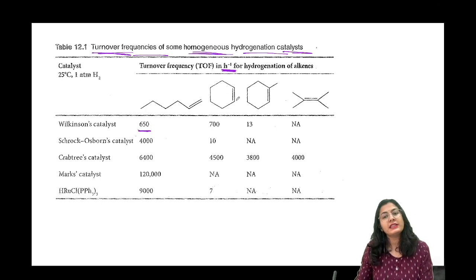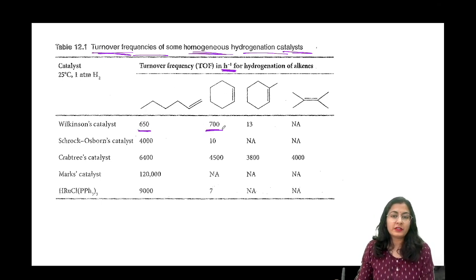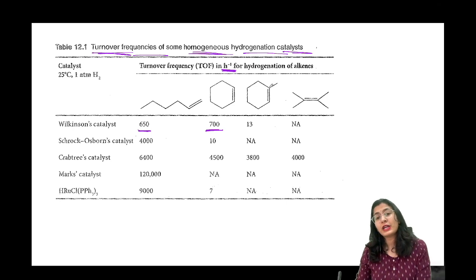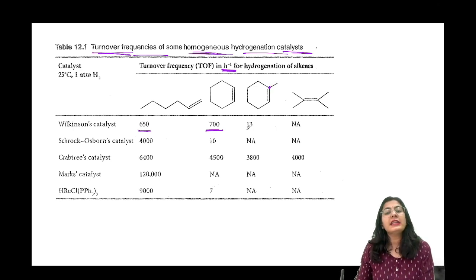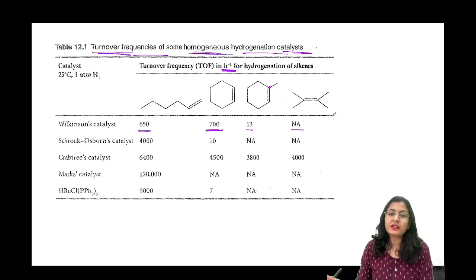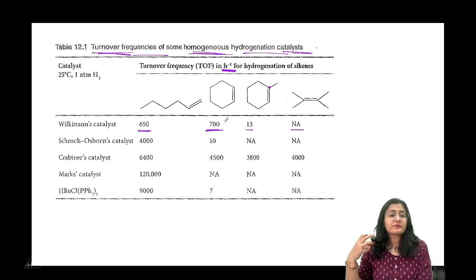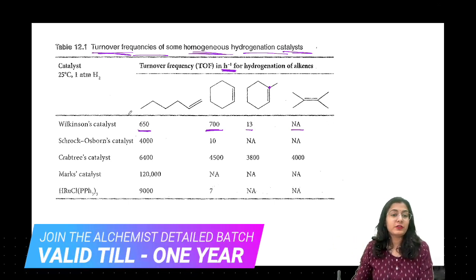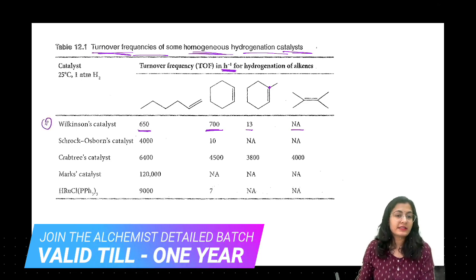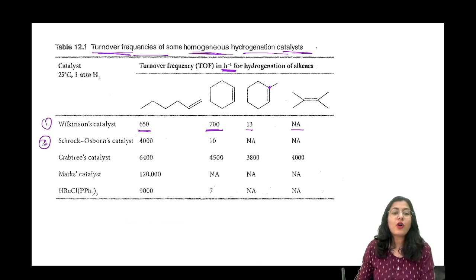Okay. फिर आते हैं ये disubstituted 700 molecules per hour. Then we come to the tri-substituted 13 molecules per hour. Then when we come to tetra-substituted, not available. It is not going to react so highly substituted alkene. Okay, that is how we compare the reactivity. तो सबसे पहले हमने लिया Wilkinson's catalyst. दूसरा लेते हैं Schrock-Osborn catalyst.